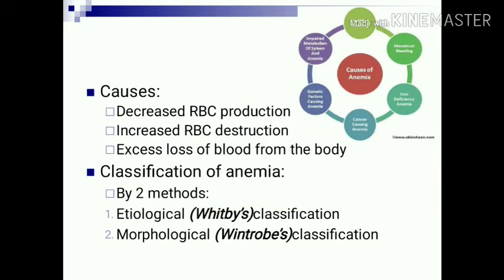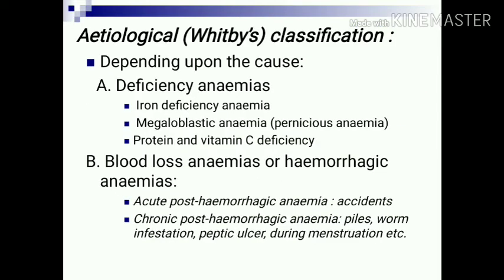Causes of anemia, as we discussed, are either decreased RBC production, increased RBC destruction, or excess loss of blood from the body. Anemia can be classified in two ways. One is etiological classification, which is also known as Whitby's classification, and second is morphological classification, also known as Winthrop's classification. Starting with etiological or Whitby's classification, that is depending upon the cause.